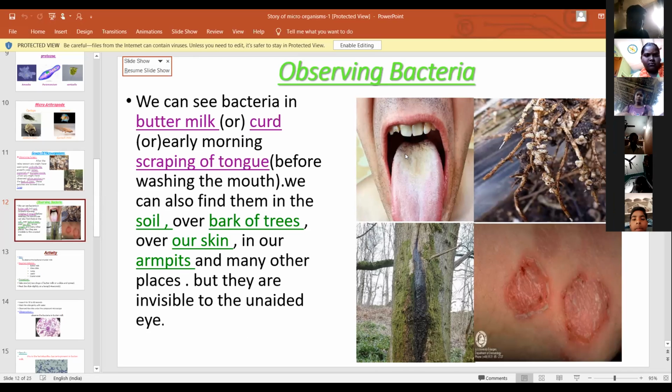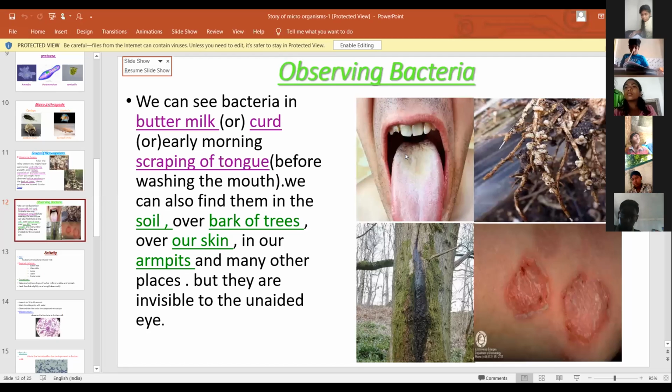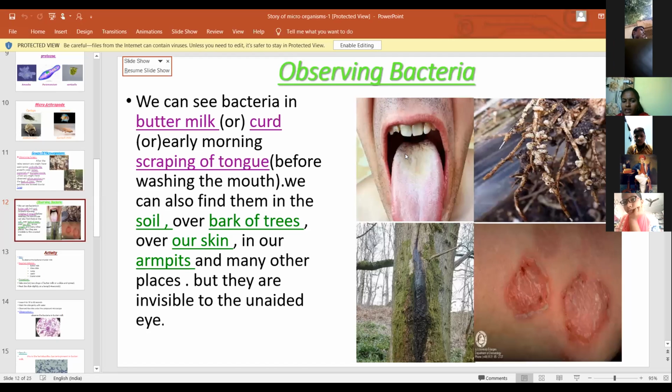Bacteria are found in buttermilk or curd, in scraping of tongue before we wash the mouth, and in soil. Some bacteria are present in our soil and over the bark of trees and our skin and our armpits.